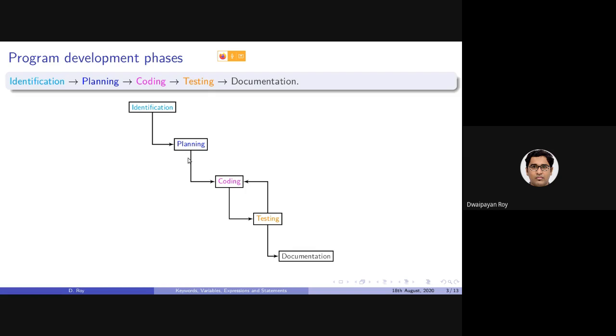In the planning phase, we can write some pseudo codes or some flowcharts to understand how the code needs to be written. So the main discussion of this course will be concentrated on this coding part.